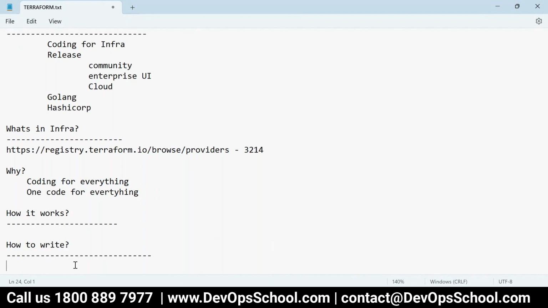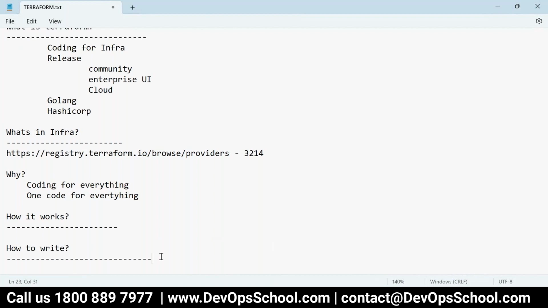That means if you're writing code for AWS, you should know AWS well. If you're writing code for Google Cloud, you should know Google Cloud well. If you're writing code for Kubernetes, you should know Kubernetes well. So it's very important.